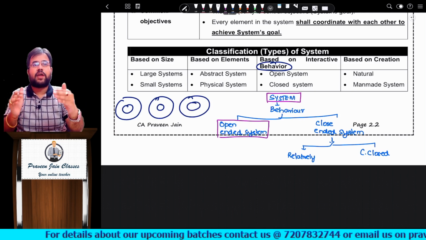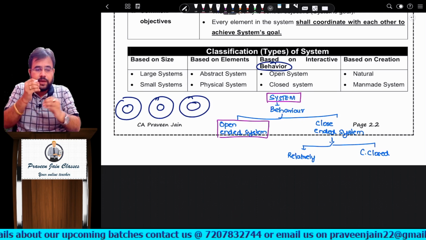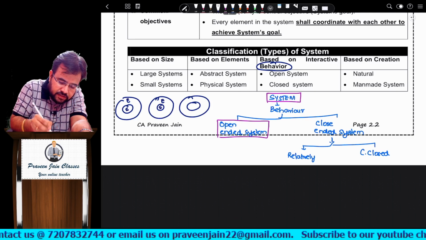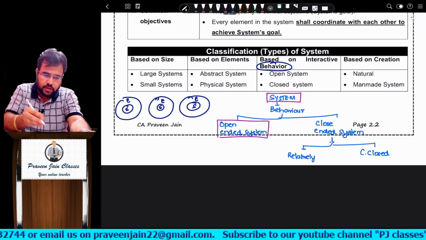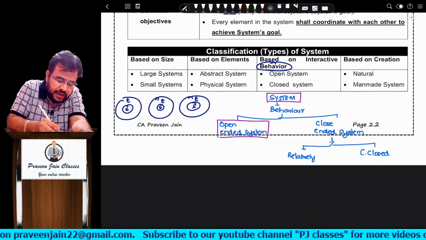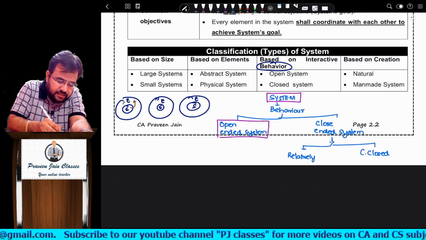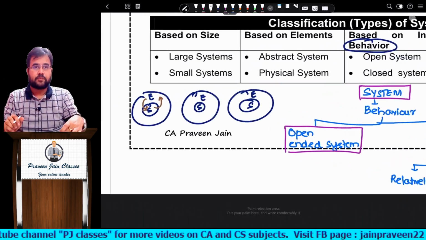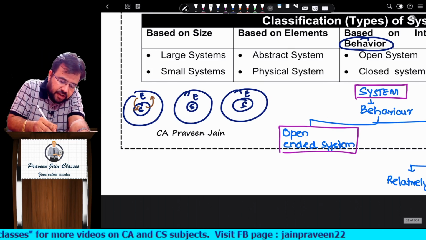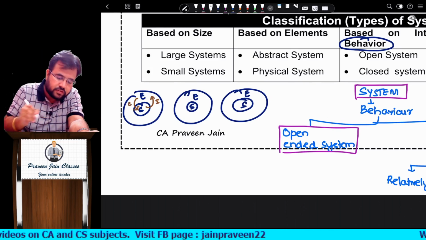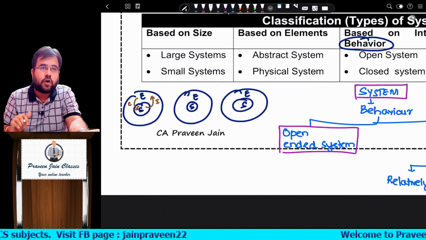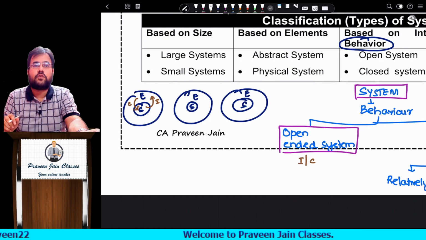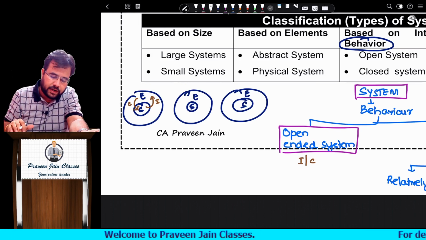Now can I say environment is a superset and in it you have something called system. So environment, system; environment, system; environment, system. Any system which interacts with the environment and changes according to the changes in the environment, then that is called open-ended system. So it interacts also and it changes also, then that type of system is called open-ended system.